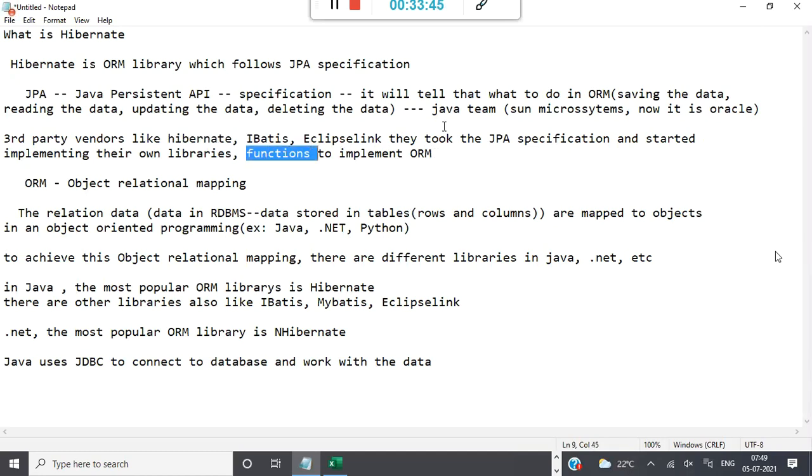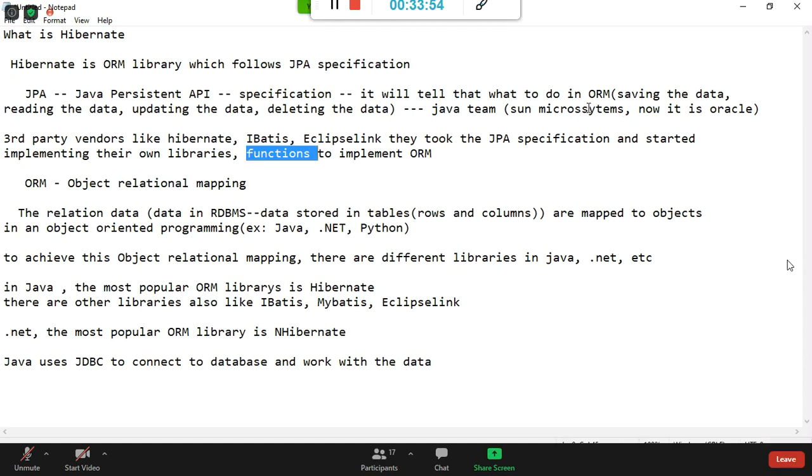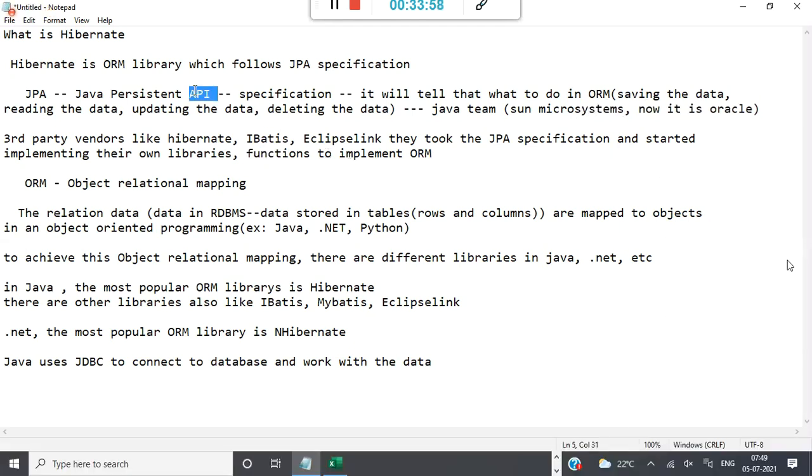Third-party vendors like Hibernate, Ibatis, Eclipse Link took the JPA specification and started implementing their own libraries and functions to implement ORM. So JPA is only the specification. You can think of a specification as an interface.